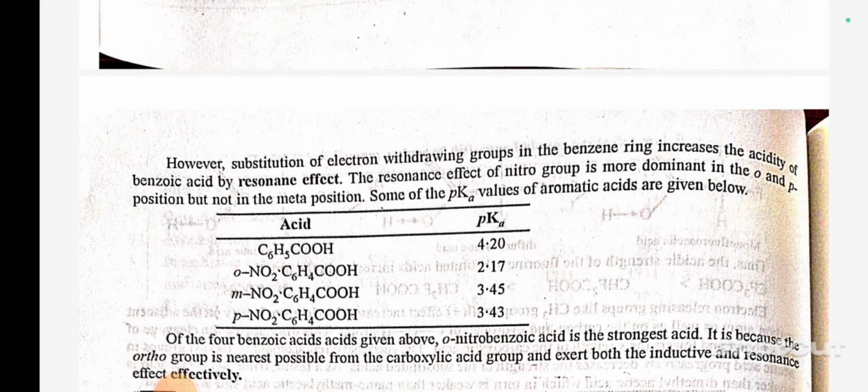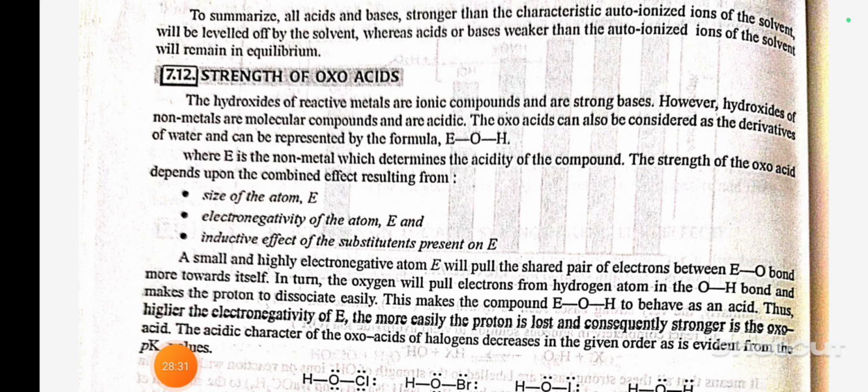The resonance effect of the nitro group is more dominant in the ortho and para position but not in the meta position. Of the 4 benzoic acids given above, ortho-nitrobenzoic acid is the strongest acid. It is because the ortho group is nearest possible to the carboxylic acid group and exerts both the inductive and resonance effect effectively.